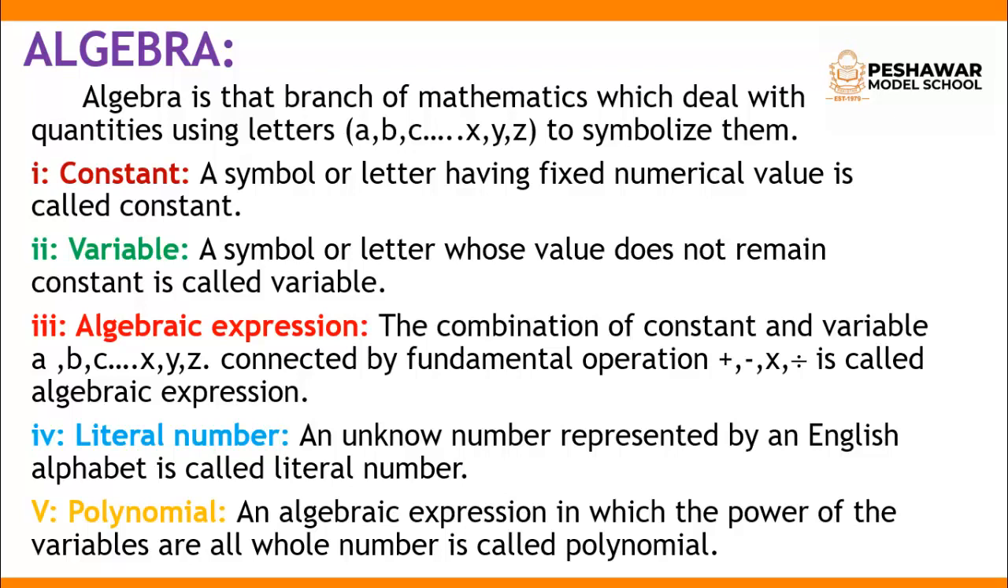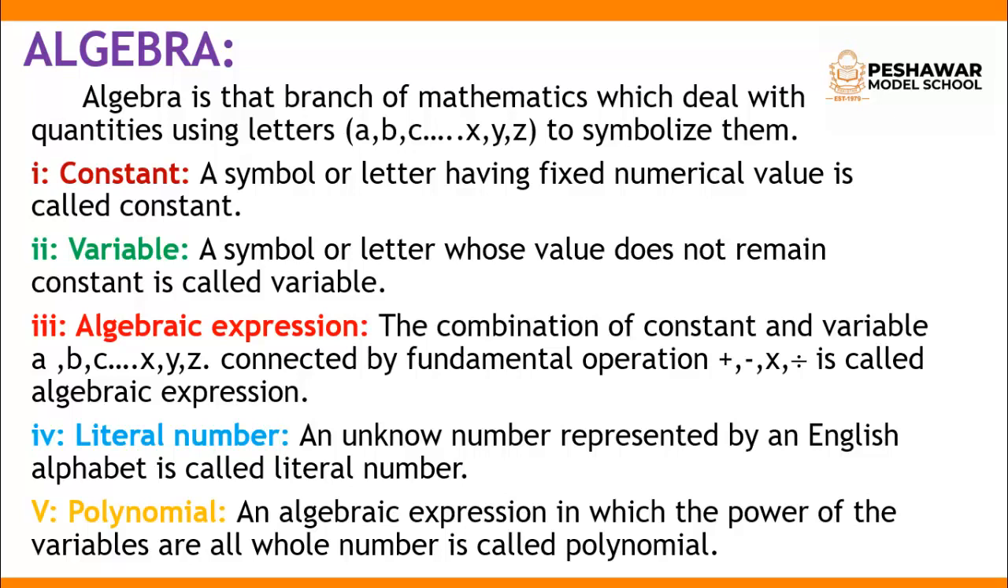Poly means many and nomial means term. So a polynomial is an algebraic expression in which the powers of the variable are all whole numbers that start from 0. A polynomial of degree n in one variable x has terms of the form a x to the power n, where a is a constant and n is a whole number.